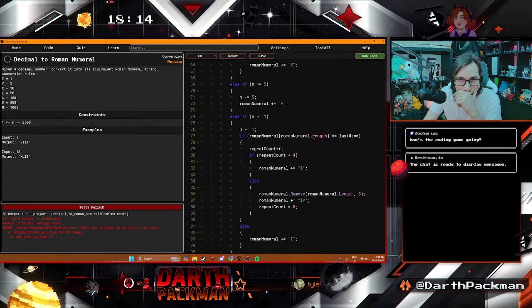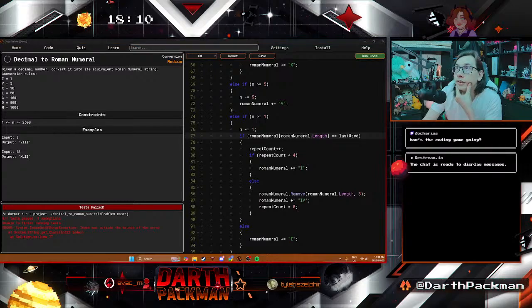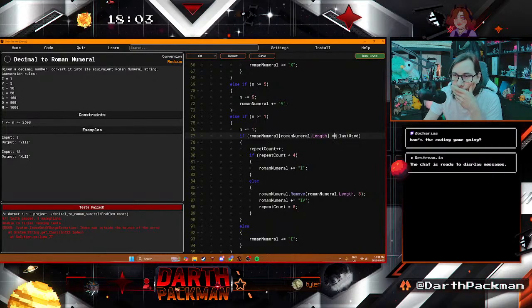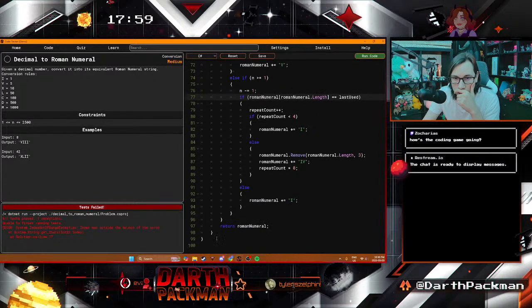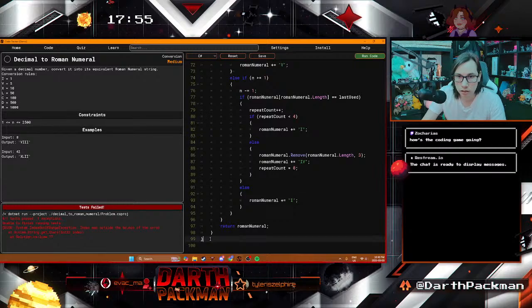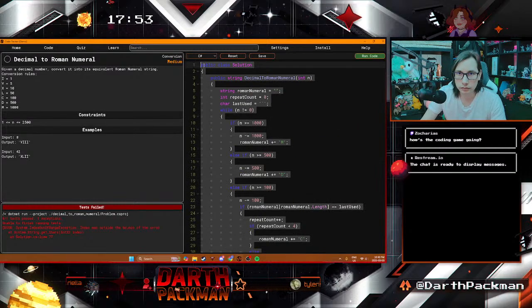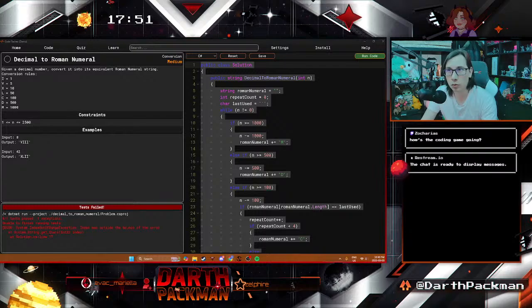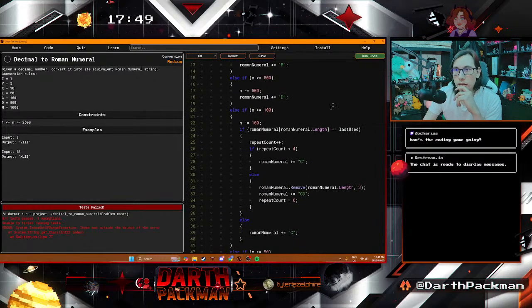So there's something wrong with my dot length function, I think. It could be that I need to do -1. I'm curious though what is the issue here?